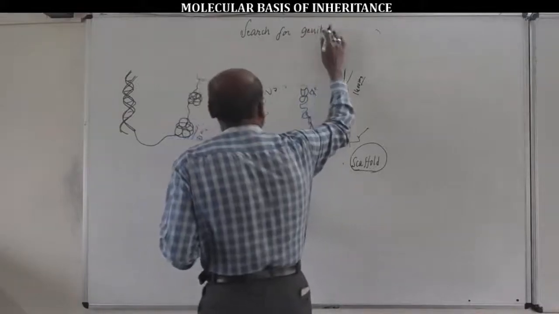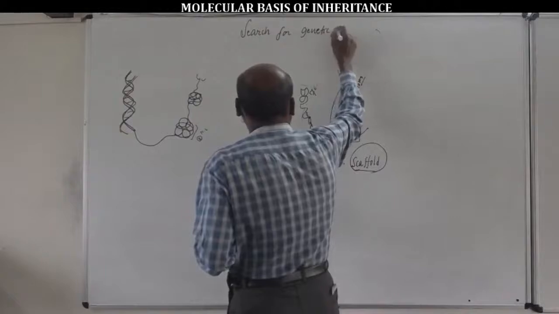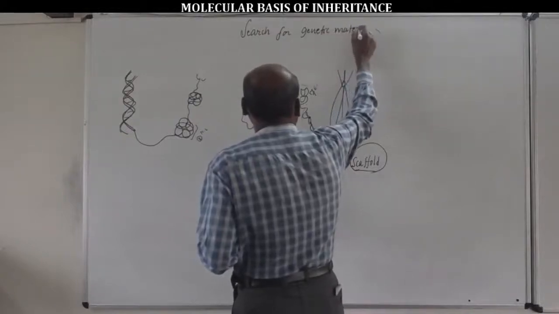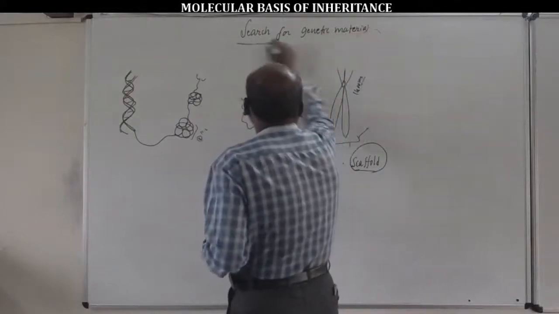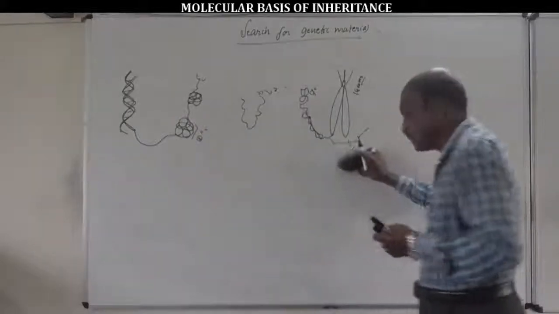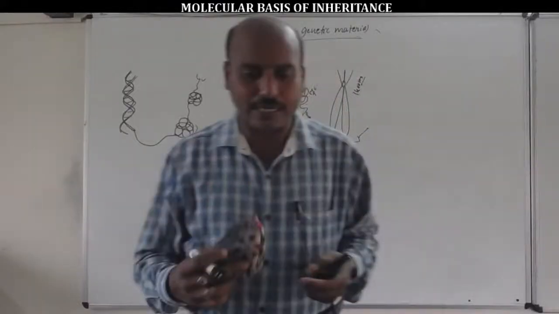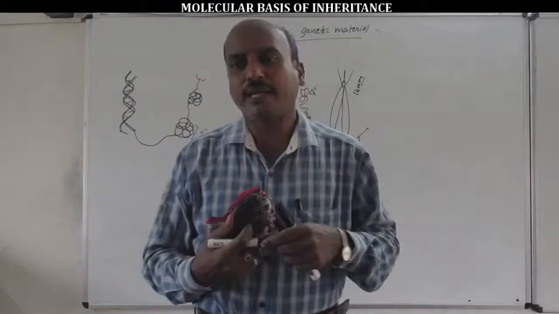Search for genetic material. In this topic, I think we have already discussed that DNA is the genetic material.